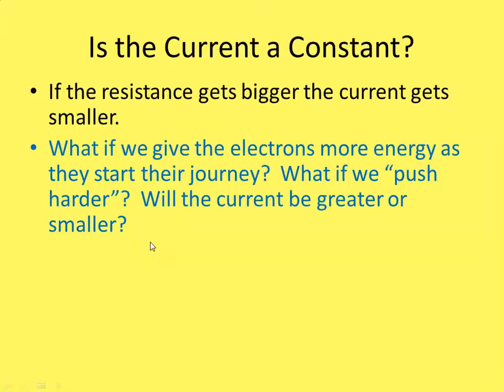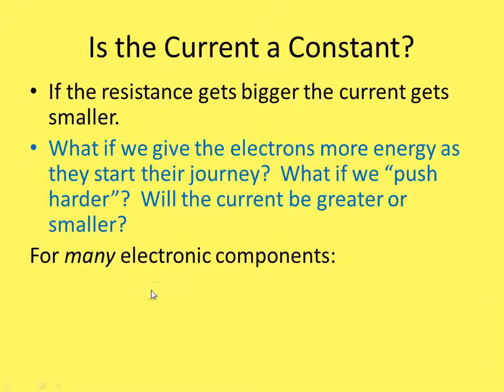Okay? If the resistance gets bigger, the current gets smaller. What if we give the electrons more energy as they start their journey? What if we push harder? If we give it a bigger voltage, if the battery has a bigger voltage, then the electrons will have more energy from start to finish. And that's kind of like pushing harder. Will the current be greater or smaller? Well, I just showed you in the simulation, if we make the voltage higher, then the current gets bigger.